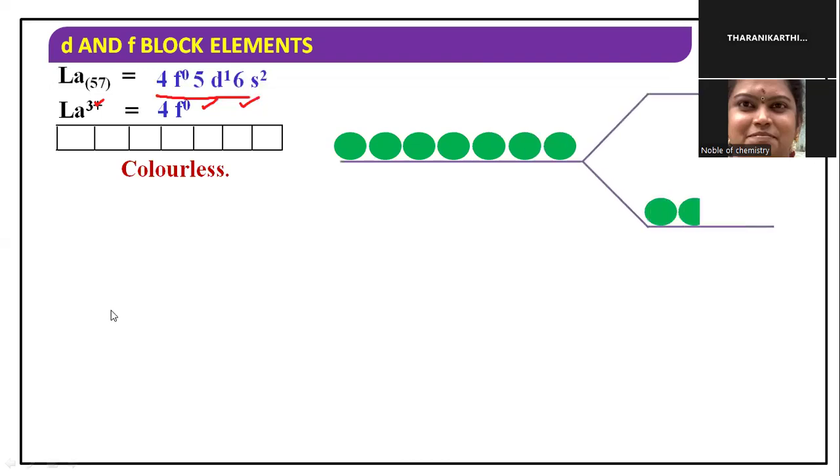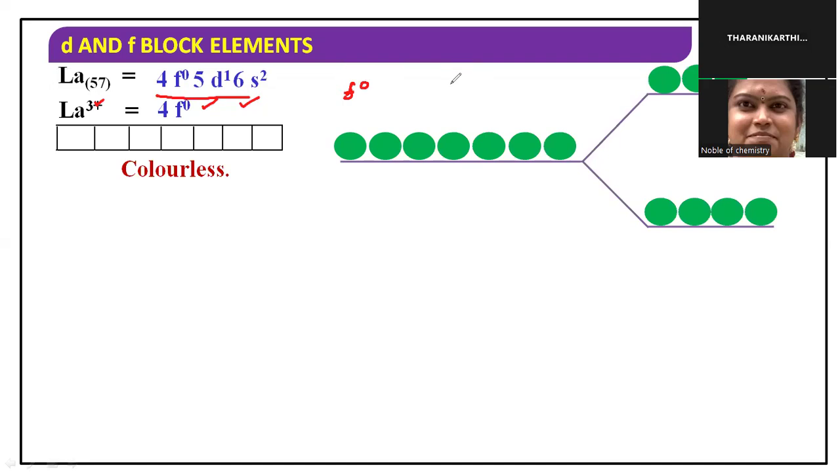At least one unpaired electron is required, and here we do not even get that one. How is a transition possible, children? No, a transition is not possible, so the compound exists as colorless. This is the case for compounds containing an f0 system.